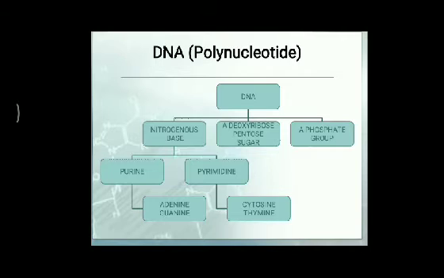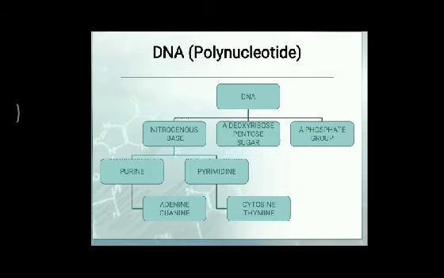So here the question comes: where do we find this DNA? I am confident you all know that DNA is a genetic material, so it must be present inside every cell, where it is present in the maximum amount along with the chromosomes.